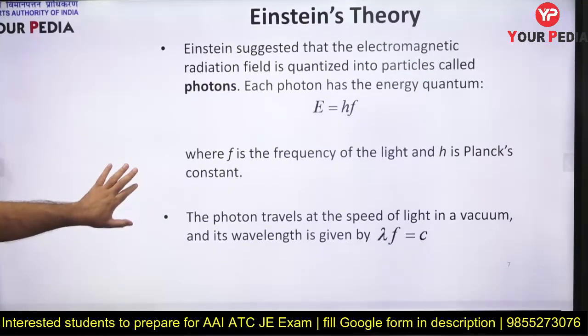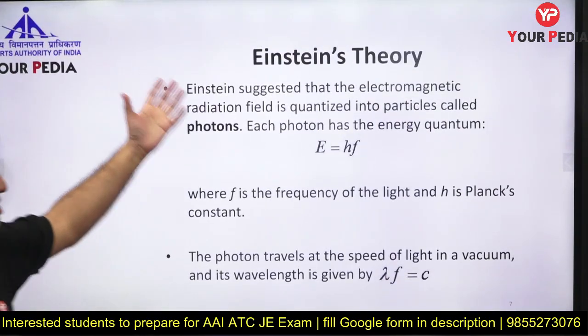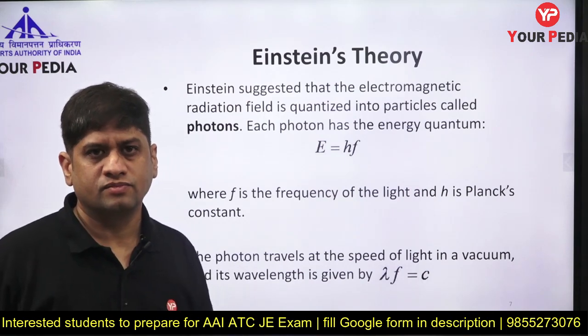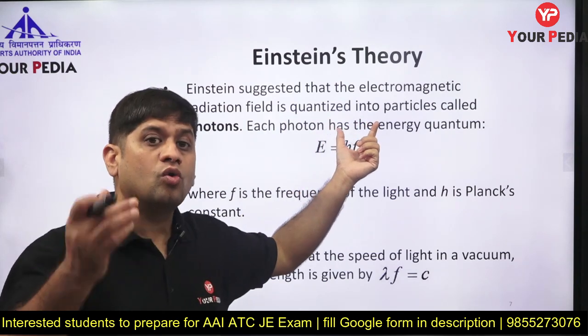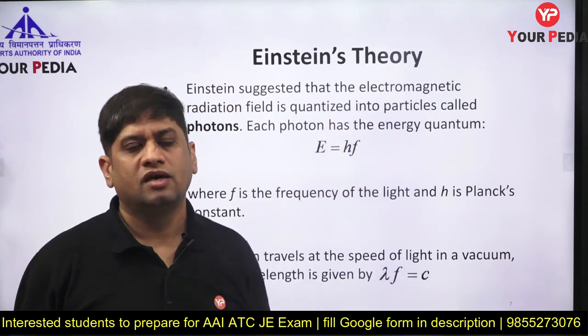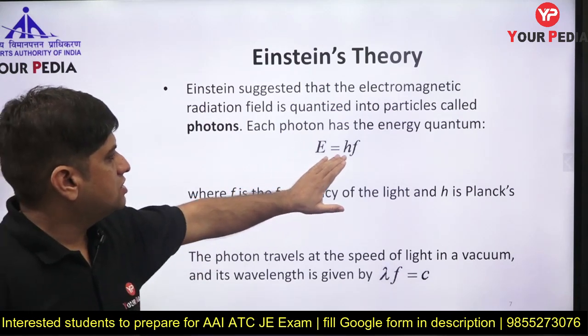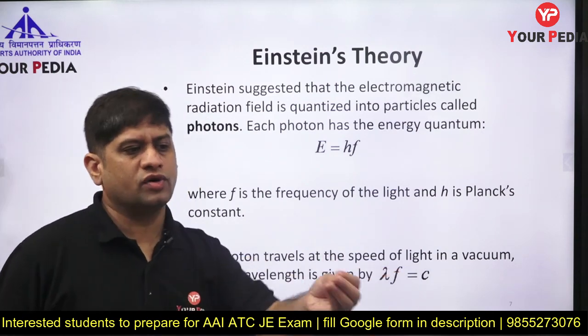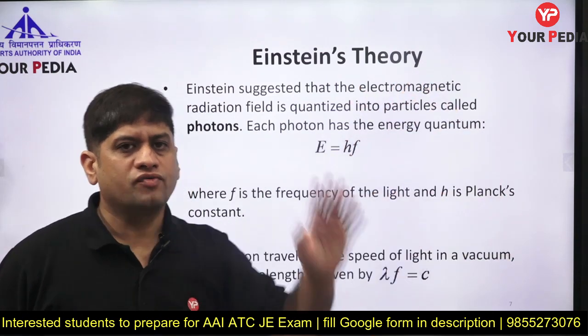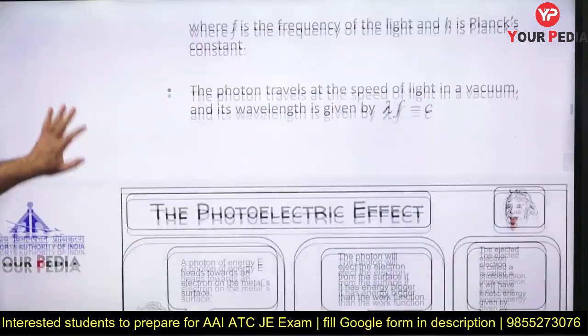Now we come to Einstein's theory. This is the basic theory behind the photoelectric effect. Einstein said that electromagnetic radiation has quantized energy, in photons. Each photon is of energy E equal to h into nu. Nu, or f, is the frequency, and h is Planck's constant. You need to know the values of Planck's constant and all. The photon travels with the speed of light, so frequency can also be calculated as speed of light over wavelength. So if you give me the wavelength or frequency of radiation, I can calculate the energy carried by it.